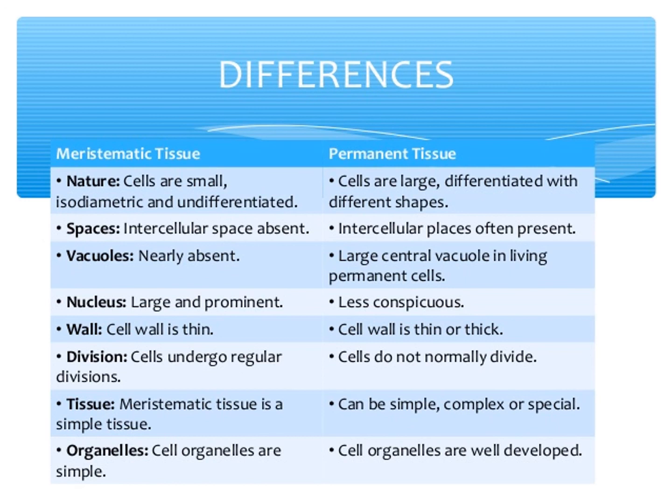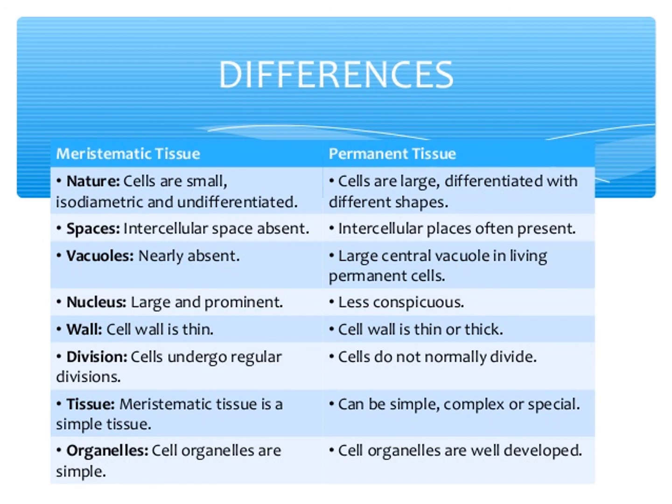Meristematic organelles are simple. Permanent organelles are well developed. Okay. Have you understood, children? What are the differences between the meristematic tissue and permanent tissue?